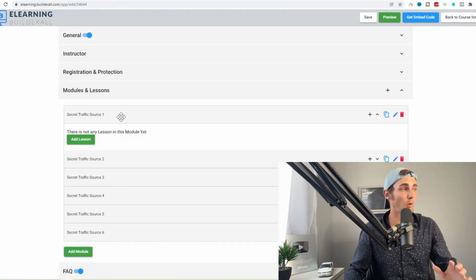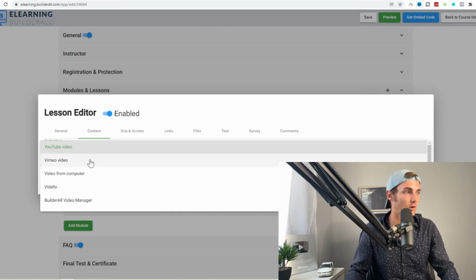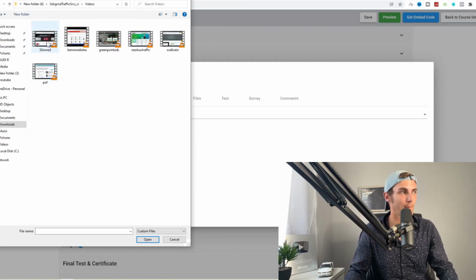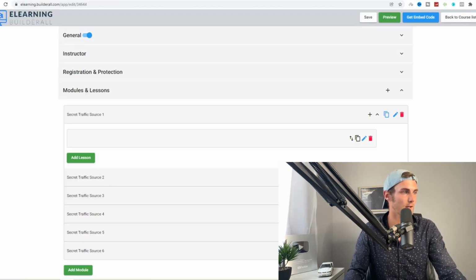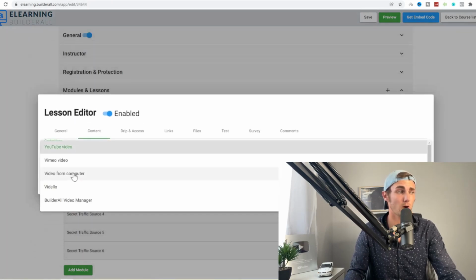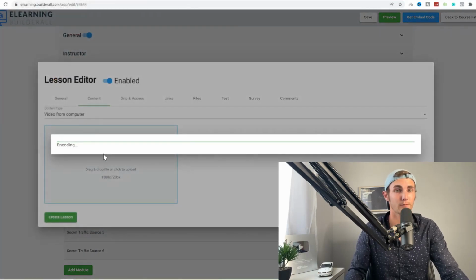Now under module number 1, we want to add a lesson. So we're going to click on content. We're going to click on video from computer, click on upload from PC, and go and upload video number 1. And then same for number 2. We're going to click on add a lesson, click on content, click on the drop down video from computer, and click on video number 2 and wait for this to upload.